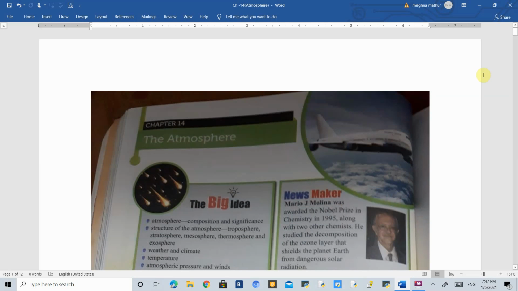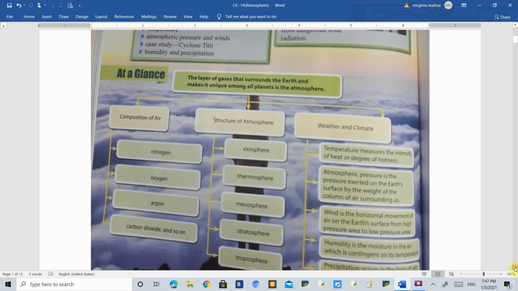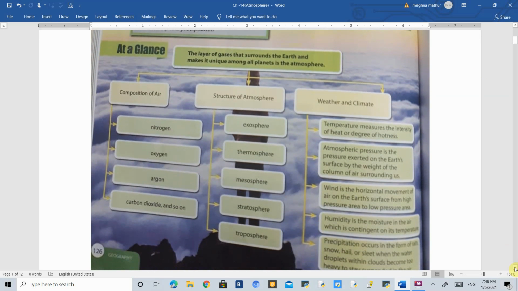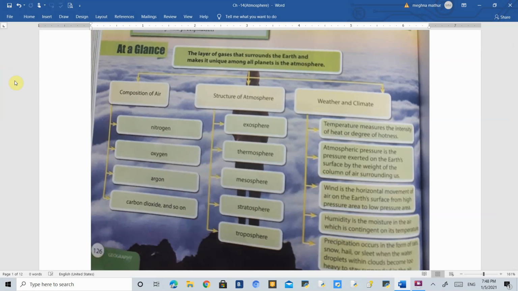Good morning, everyone. So, in this class, we are starting with chapter number 14, that is atmosphere. So, let's understand the flow chart. Now, here, this is the flow chart of this chapter, and here we are talking about the air or atmosphere. So, what is the meaning of the atmosphere? Atmosphere is the air which surrounds the earth, the planet on which we are living.